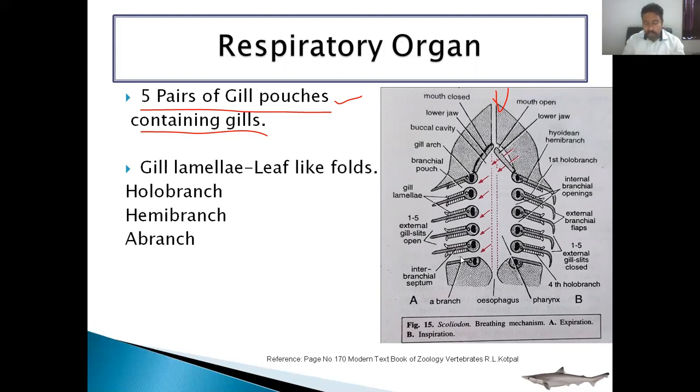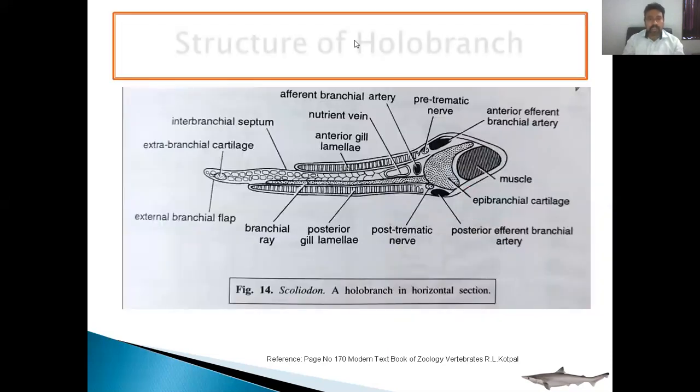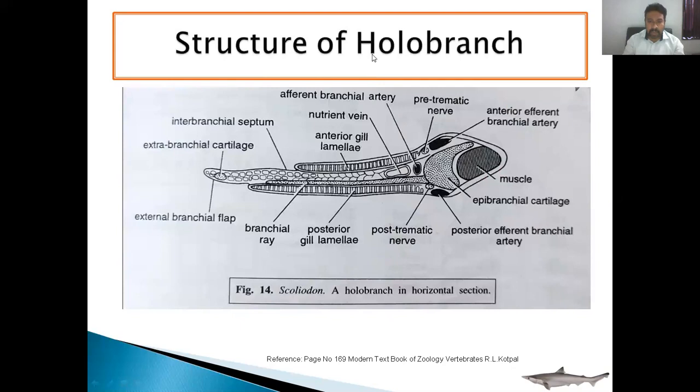Now if we discuss the single holobranch structure, this is the structure of a single holobranch. Here we can see this holobranch has an interbranchial septum. This interbranchial septum length is more, and it is supported by the anterior gill lamellae and posterior gill lamellae.